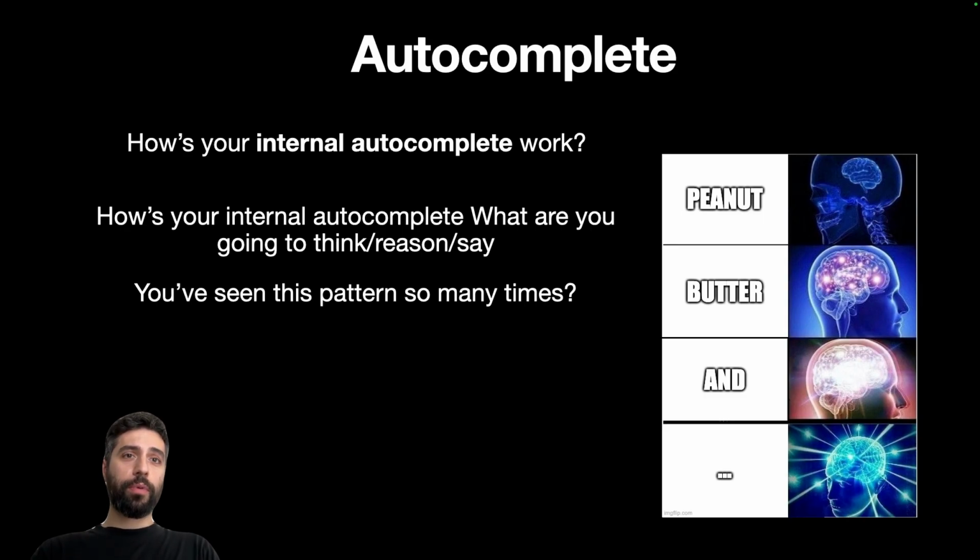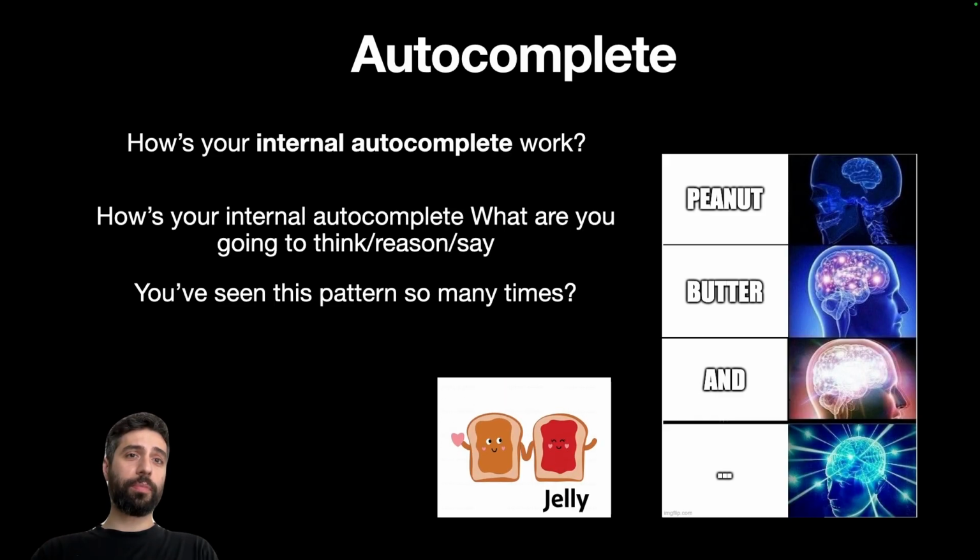If I were to ask you to fill this prompt with the next token, meaning "peanut butter", and you need to add the next token in this sequence, most probably you're going to say jelly, peanut butter and jelly. Why? Because even if you don't eat peanut butter and jelly, you've seen this pattern so many times that jelly has the highest probability in your autocomplete engine, right? Yes, you can say peanut butter and soup, peanut butter and meat, but from a statistical point of view, those words do not make much sense for you, right?